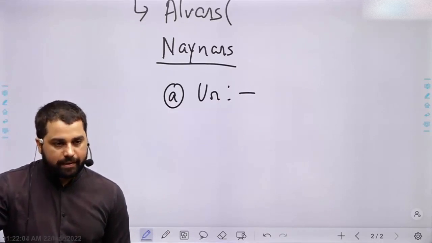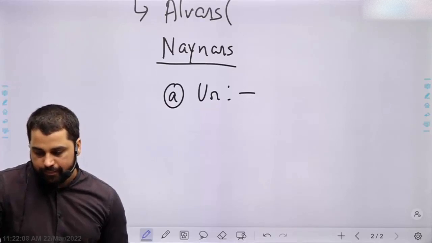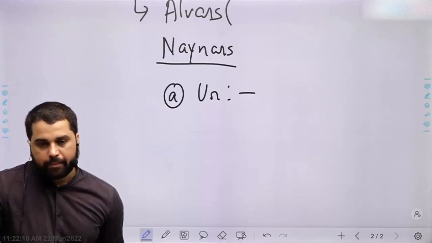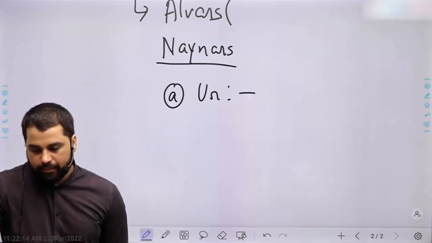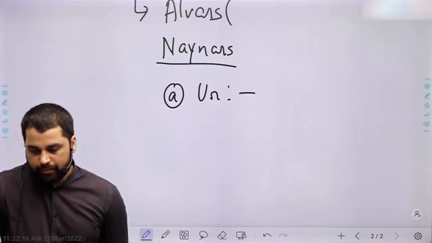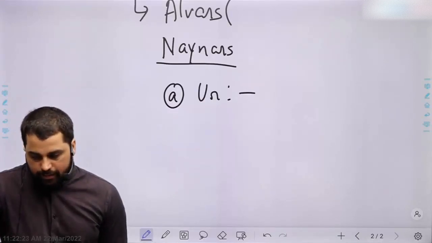Here peasants lived, and tax was collected by village headmen.